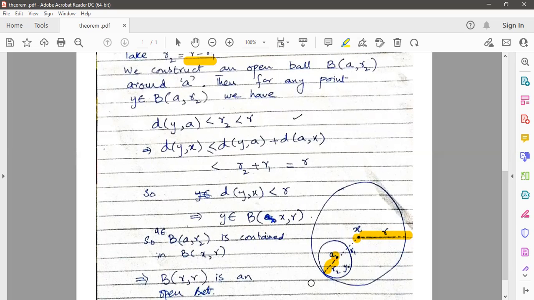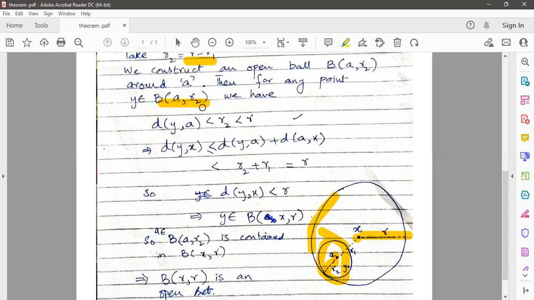And by taking this radius, we can construct an open ball around the point a, and you can see that the whole ball is contained in the ball Bxr. This is the open ball Bxr. And now the new ball which we have constructed around a, B with center a and radius r2. Now we want to show mathematically that this ball is contained in the ball Bxr.